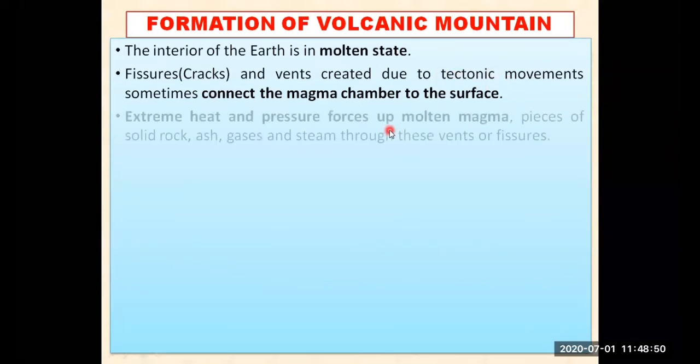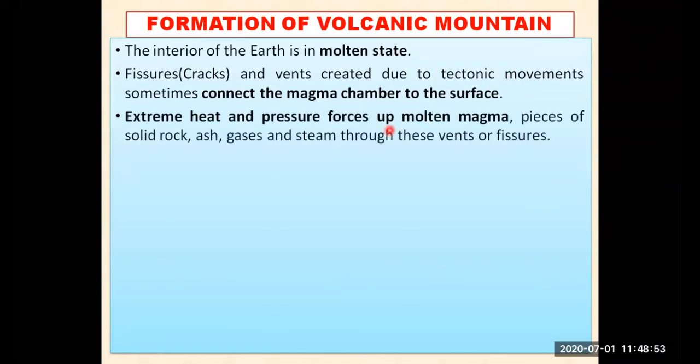So when the plates come in contact with each other, they create some cracks on the surface of the earth, and from those cracks or holes, you can say, that particular magma comes out on the surface of the earth. After cooling down, the lava forms rocks, and then those rocks can take the shape of a mountain also. So those types of mountain are known as volcanic mountain.